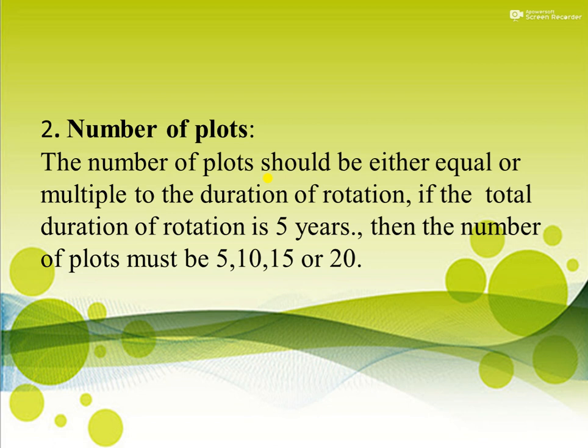Then the number of plots. What should be the number of plots in a farm? The number of plots should be either equal or a multiple of the duration of rotation. If the total duration of rotation is 5 years, then the number of plots must be 5, 10, 15 or 20. Suppose the rotation is of 3 years, then the number of plots must be 3, 6, 9, 12, 15 or 18.